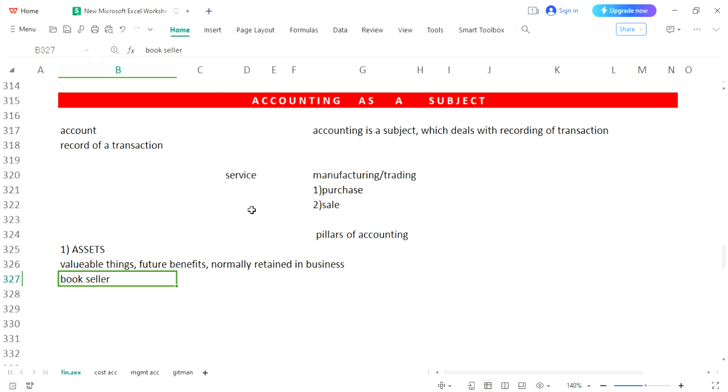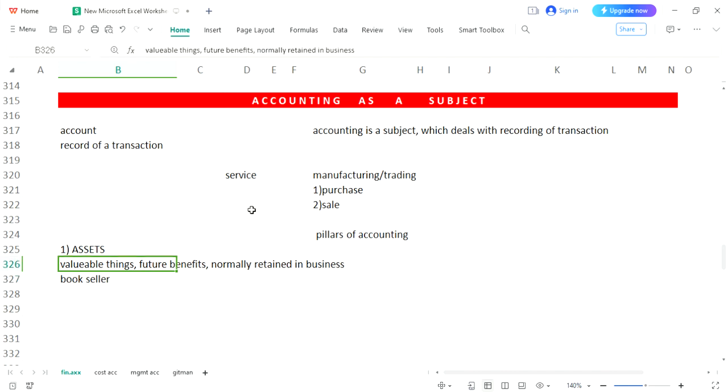But beside these books, there will be other elements also present, like you have furniture at your shop, like you have AC, air conditioner at your shop. You may have fixtures at your shop. You may have tables, chairs at your shop. You may have a computer at your shop.